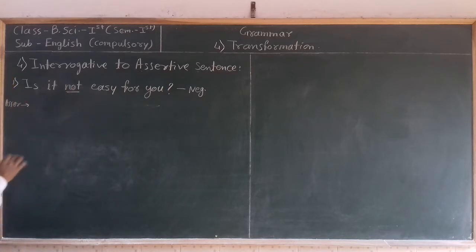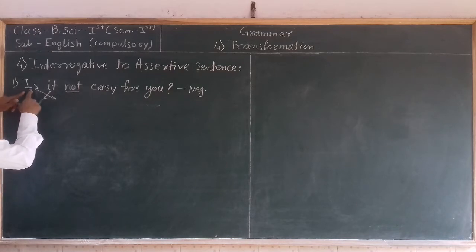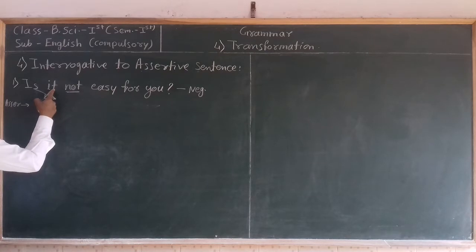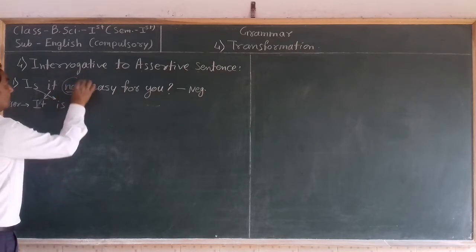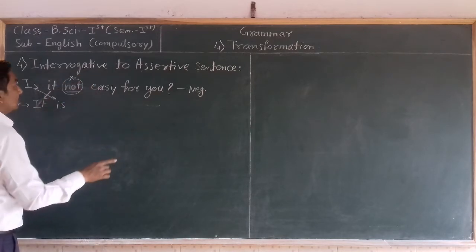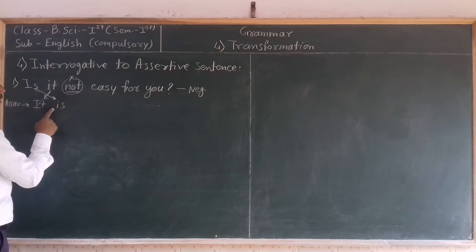So how can we transform that? First take the subject and then the helping verb at the starting. At first we take the subject "it", then the helping verb "is", then take out "not" completely from this sentence because this is a negative sentence, and we have to write the assertive sentence in affirmative form.